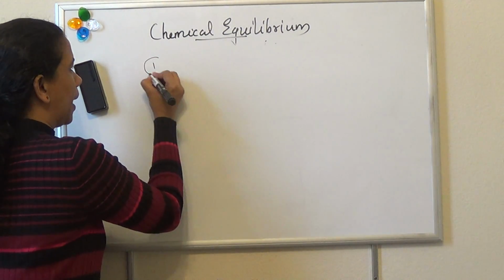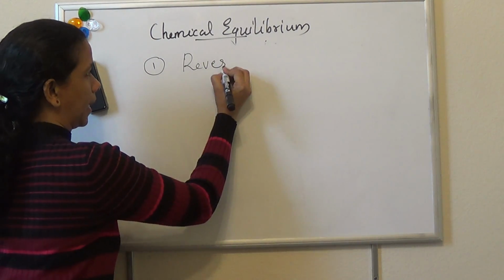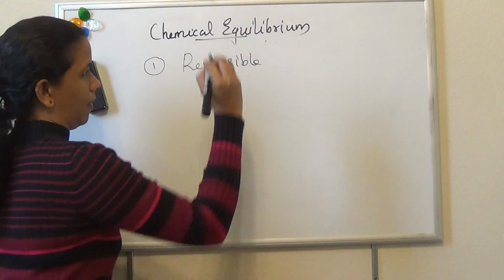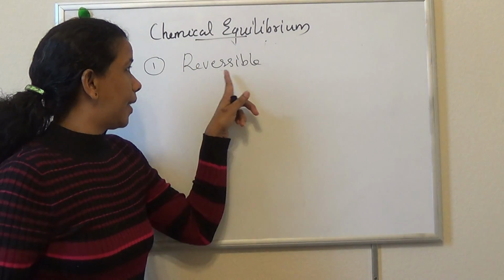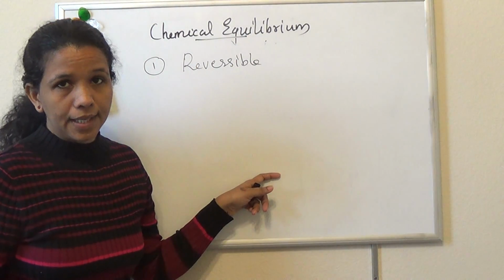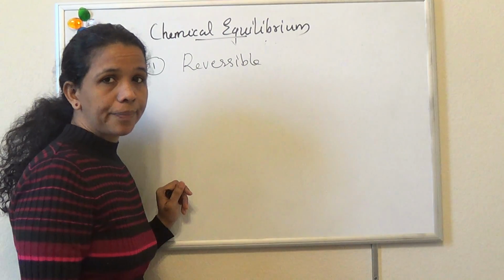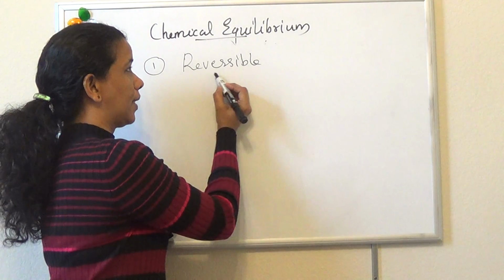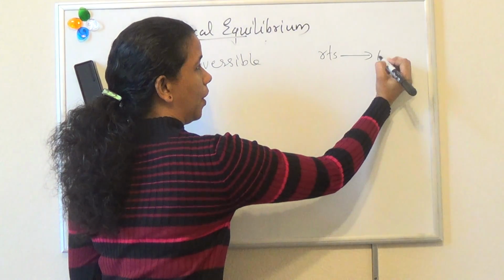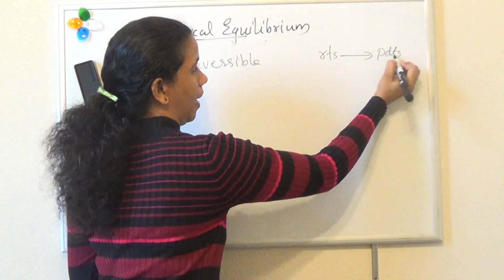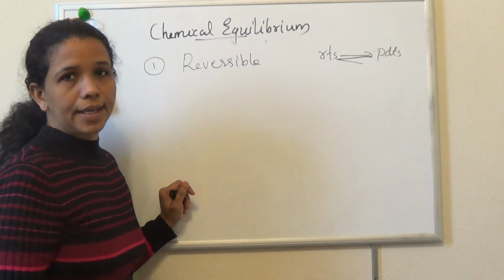Chemical equilibrium can be attained only in reversible chemical reactions. There are two types of chemical reaction, reversible and irreversible. Reversible reaction means reactants are converted into products and at the same time products are converted into reactants.